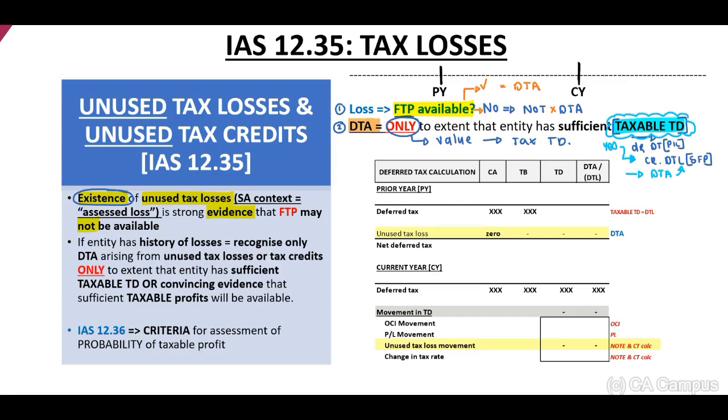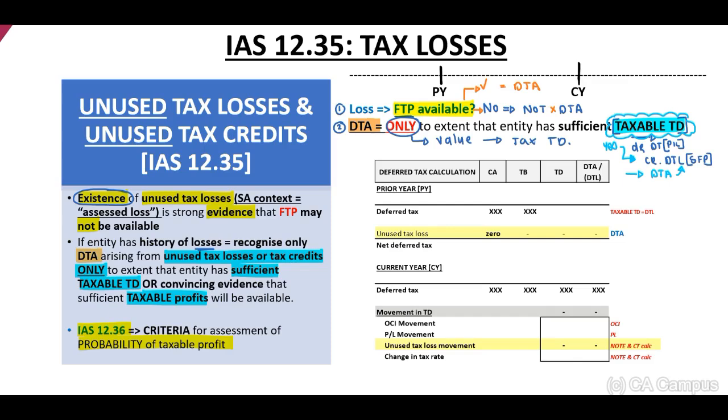Now, if the entity has a history of losses, we recognize the deferred tax asset arising from unused tax losses or tax credits only to the extent that the entity has sufficient taxable temporary differences or convincing evidence that sufficient taxable profits will be available. And there is criteria in paragraph 36 in terms of probability of taxable profit. Now, let's have a look at this in terms of our deferred tax calculation.